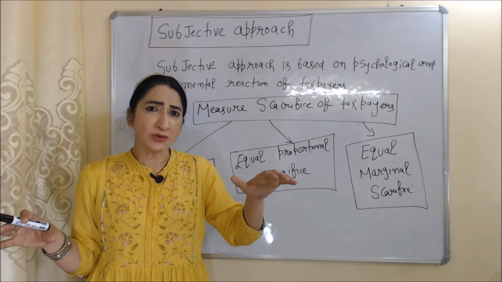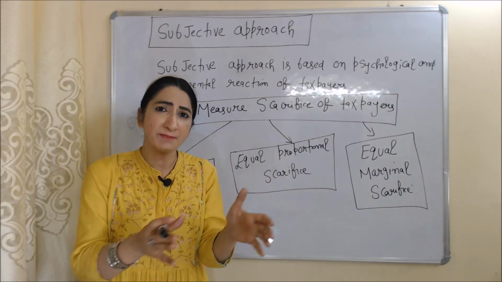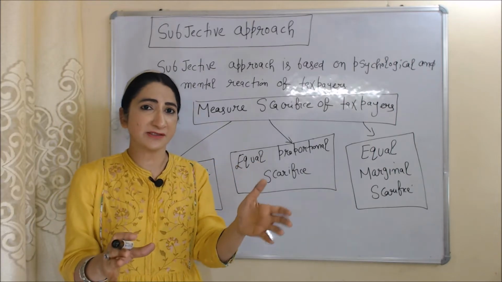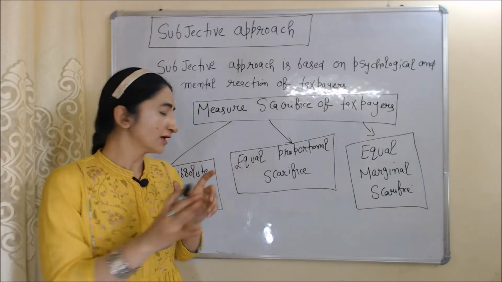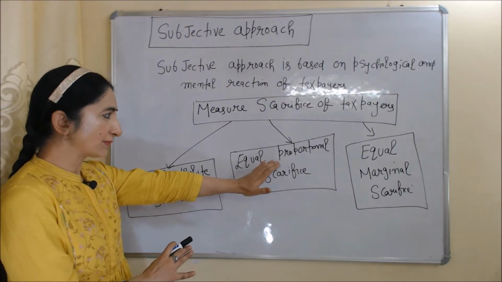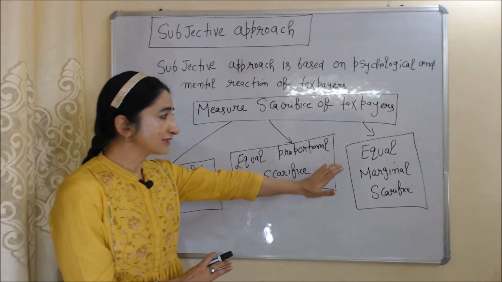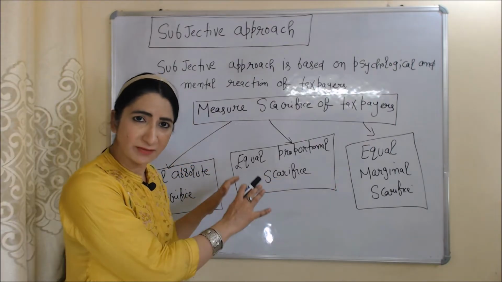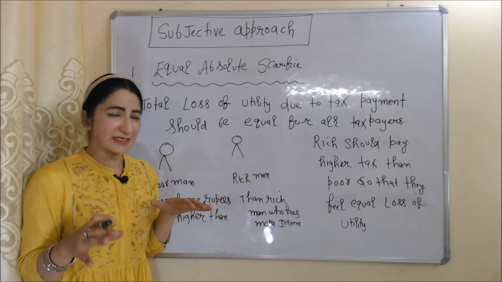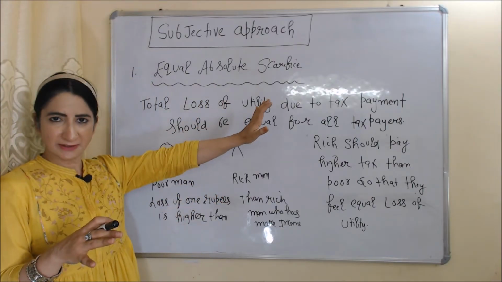As we know, we do some sacrifices when we pay taxes. And this approach measures sacrifices of taxpayers by three ways. First is equal absolute sacrifice, second is equal proportional sacrifice, third is equal marginal sacrifice. One by one we discuss about each sacrifice. First principle is equal absolute sacrifice.